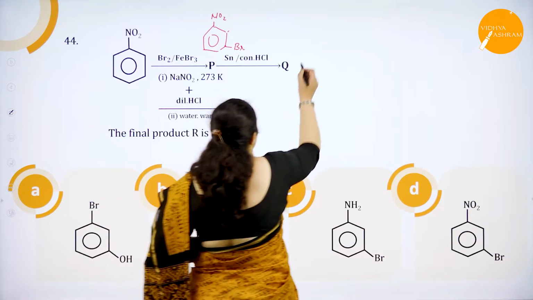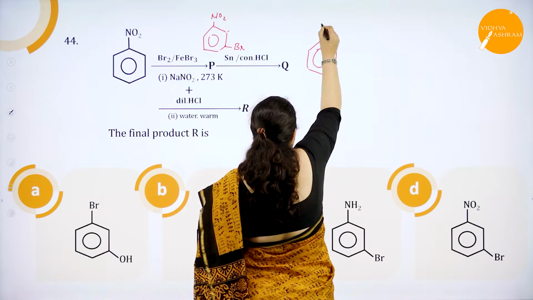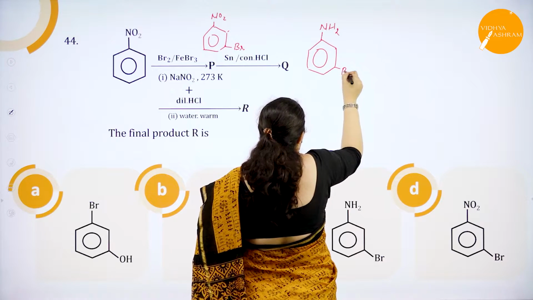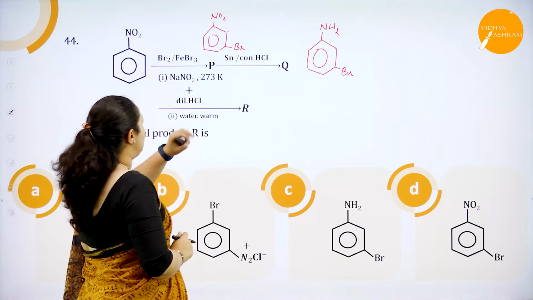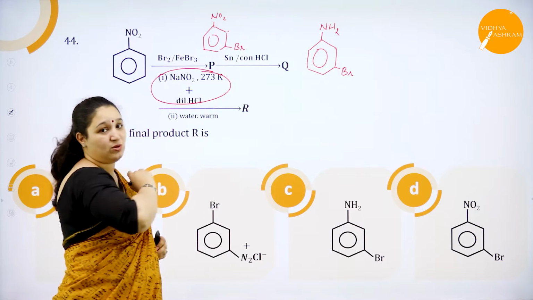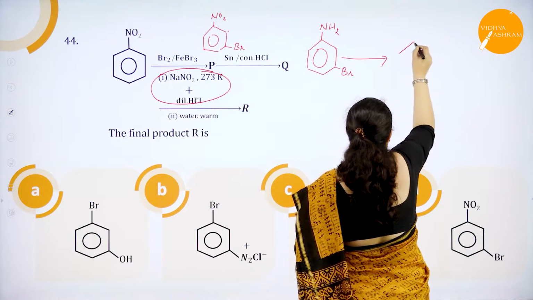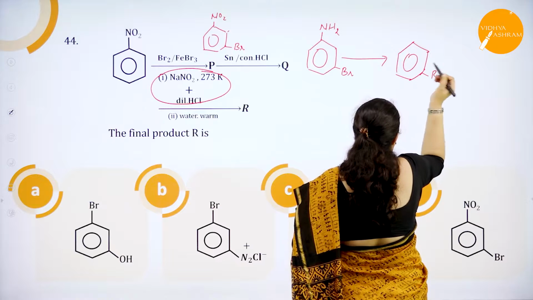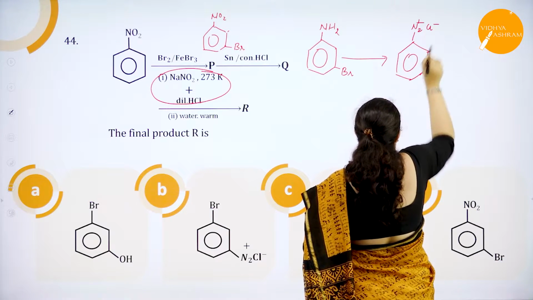So what happens here is reduction will take place and NO2 group gets converted to NH2 group, okay? Now NH2 group is there. The next step is, what is this? Diazotization. So when diazotization happens, you are going to get here, see bromine is untouched, it's there in the meta position as it is, you will get N2+ Cl-.